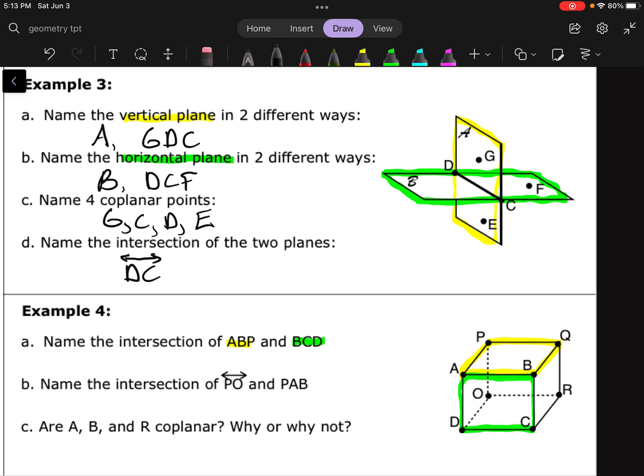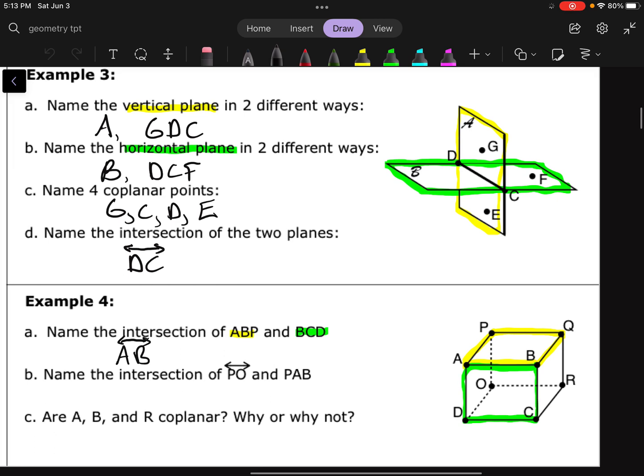So what do those 2 planes have in common? They both have A and they both have B. And just like the last question we saw, AB makes a line segment, but remember, these planes are really infinite. We just can't draw it that way. So I need to make my intersection infinite. All right, B says name the intersection of BO and PAB.